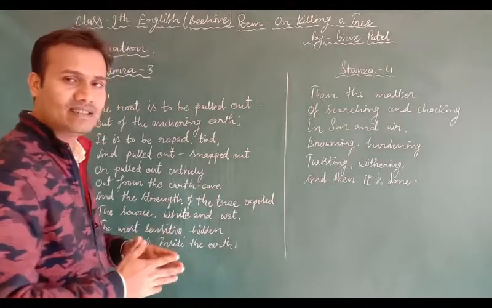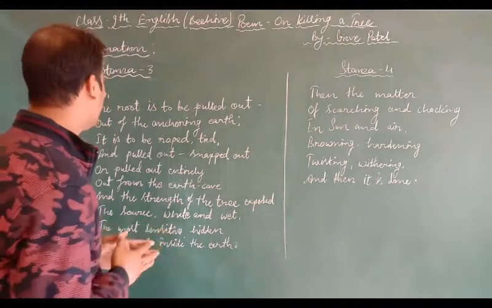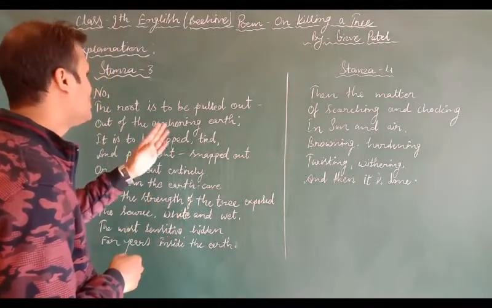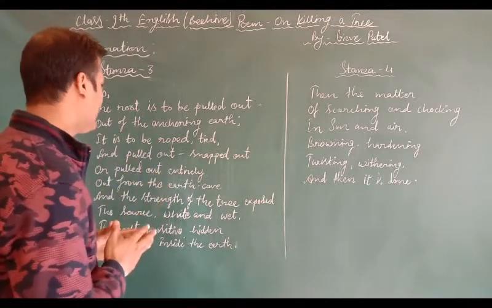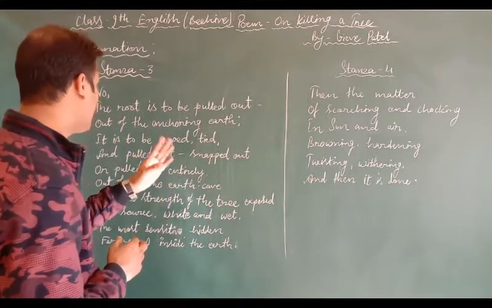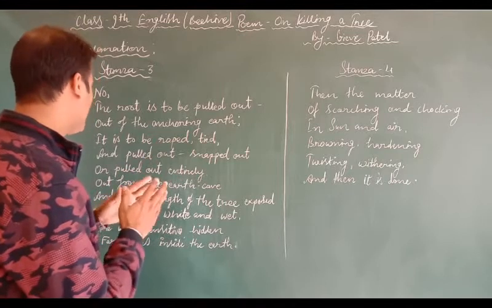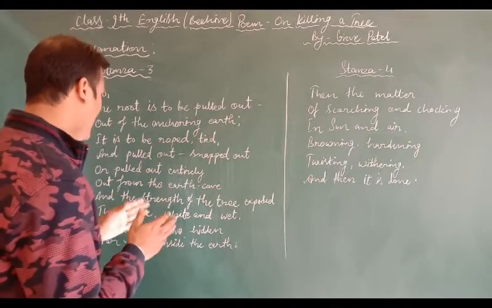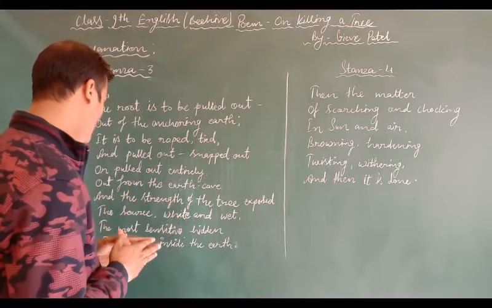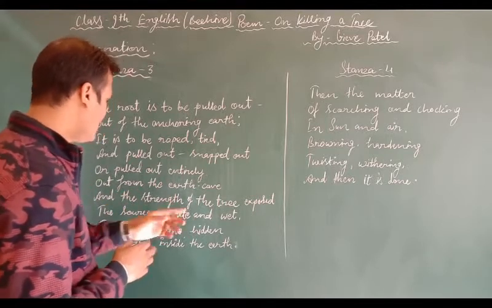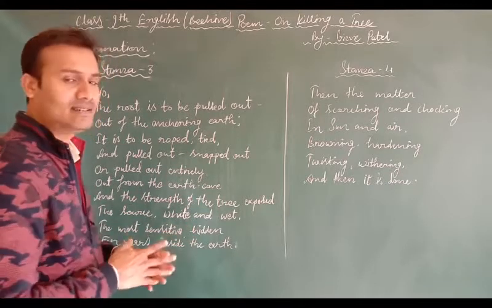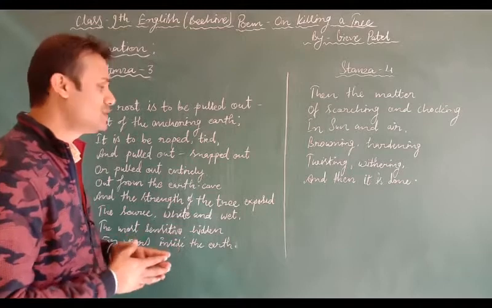Students, now let's take the third stanza and try to understand what the poet wants to say through these lines. No, the root is to be pulled out of the anchoring earth. It is to be roped, tied and pulled out, snapped out or pulled out entirely. Out from the earth cave, and the strength of the tree exposed. The source white and wet, the most sensitive, hidden for years inside the earth. What does the poet want to say through these lines?